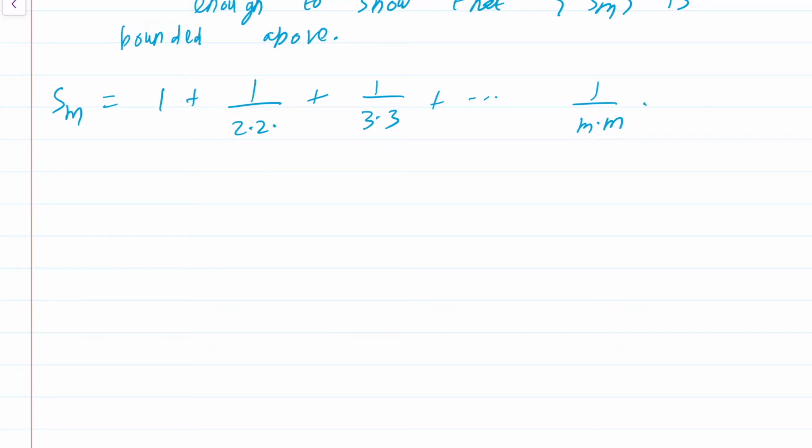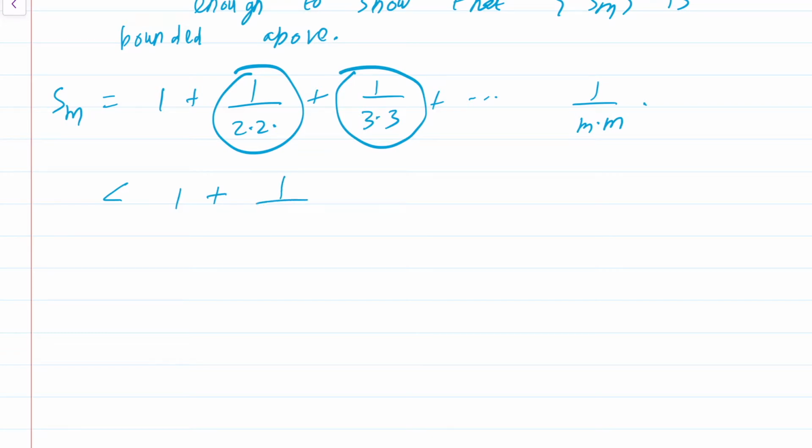So I want to increase each one of these quantities. Now, each one of these quantities is a quotient. To increase a quotient, the natural thing to do is to decrease the denominator. So this is less than 1 plus 1 by 2 into 1 plus 1 by 3 into 2 plus dot dot dot 1 by m into m minus 1.